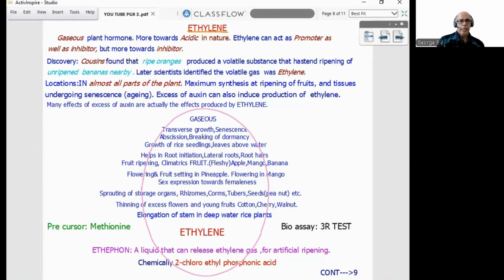Now, there is a liquid called ethephon, and the ability of that liquid is it can release gaseous ethylene in connection with the artificial ripening. And chemically, ethephon is 2-chloroethyl phosphonic acid. All are important items for exam. I think ethylene is clear, the most commercially used hormone.